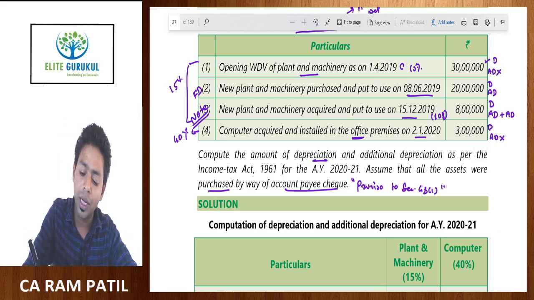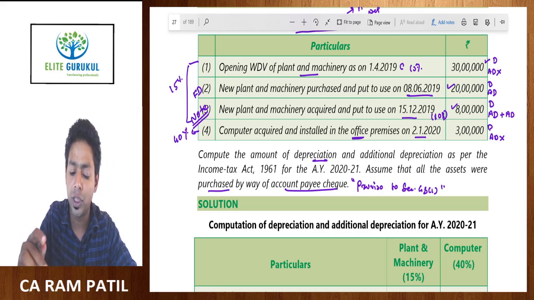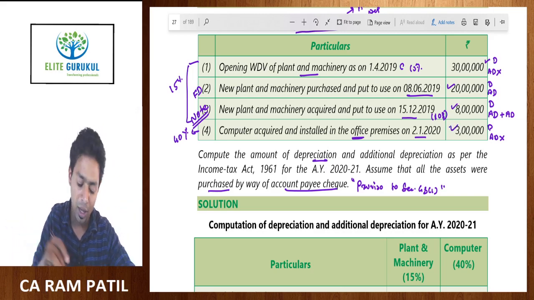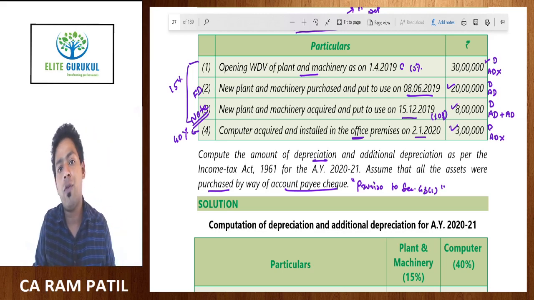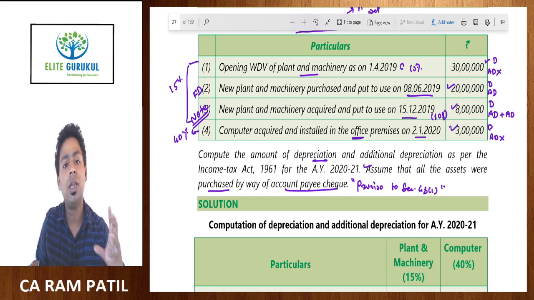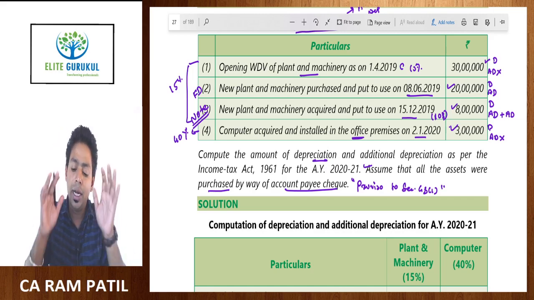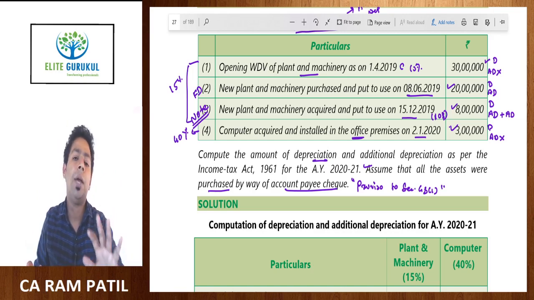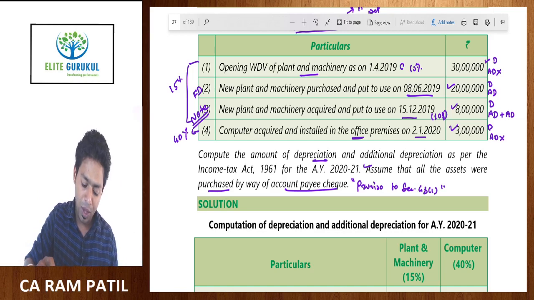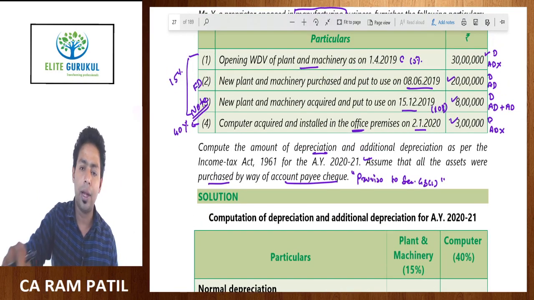So, what is the assumption here? These new machineries which are purchased for 20 lakh, 8 lakh and 3 lakh, it is purchased by using account payee cheque, and therefore, it is eligible for depreciation. Even if the question does not mention this assumption, you should be smart enough to mention it in your answer, that it is assumed that these assets were purchased by account payee cheque or other notified electronic modes. Okay. So, let us solve the answer in our pattern.